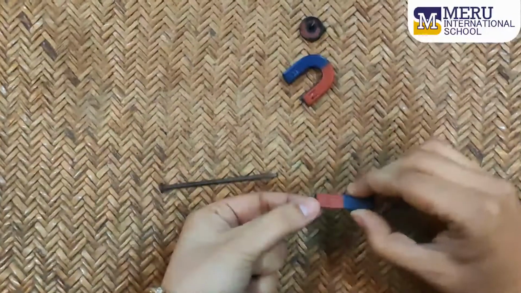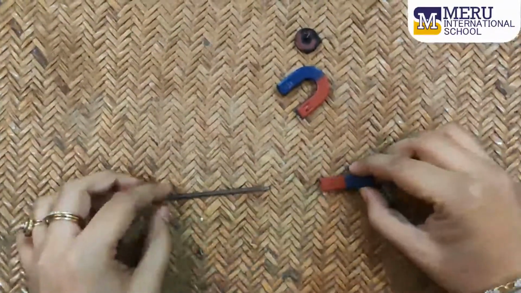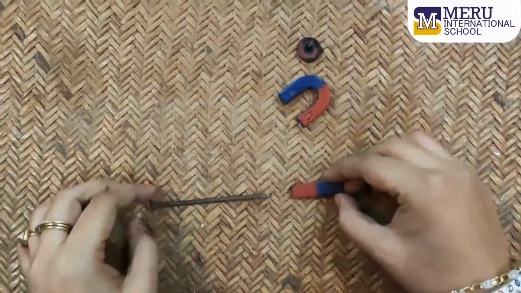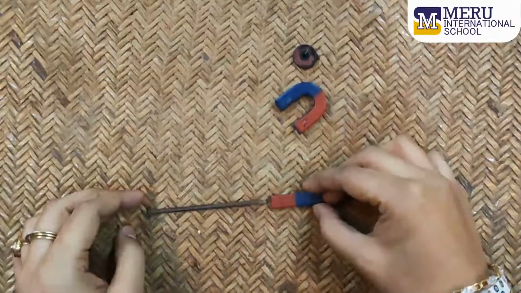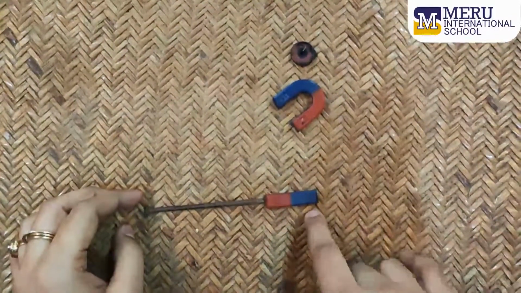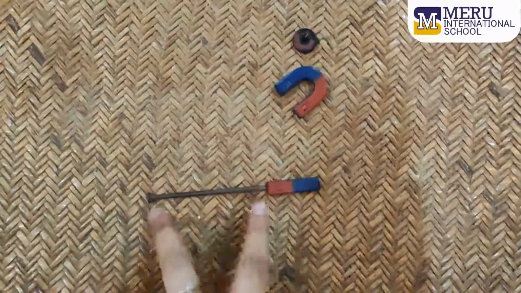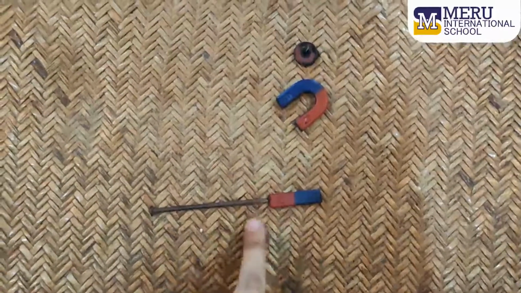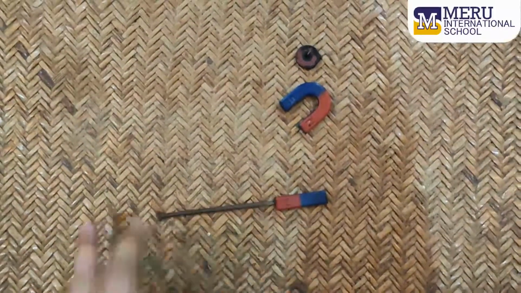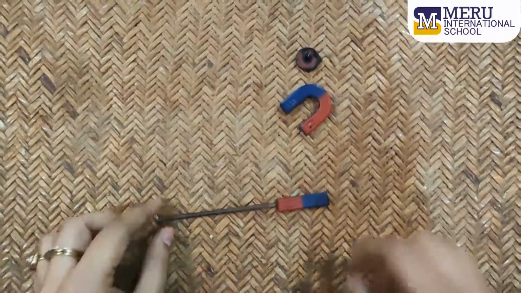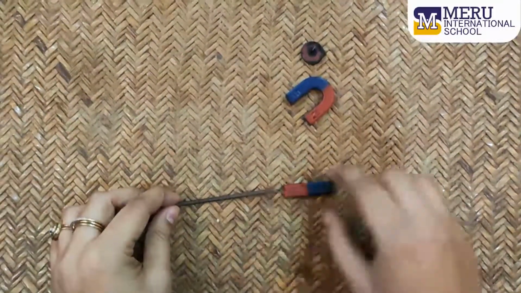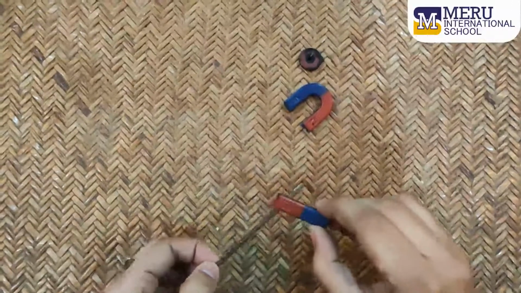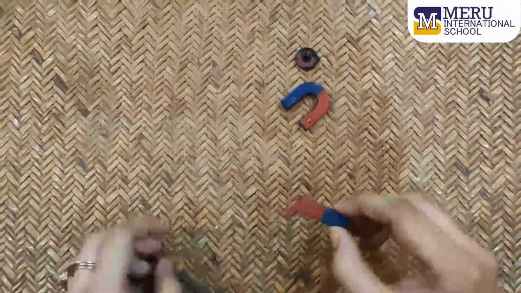Now this red one is the north pole. If I bring the north pole of the magnet near this iron nail, this magnet will induce polarity in this iron nail. It will induce a south pole over here and a north pole over here. So because it is inducing a south pole, that is why north and south pole attract each other.